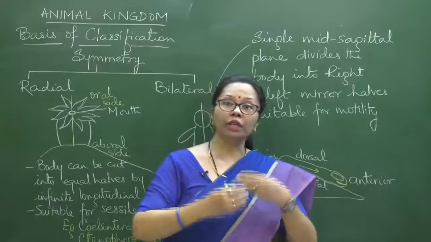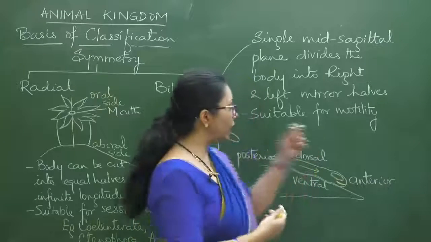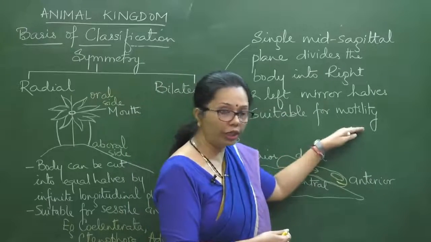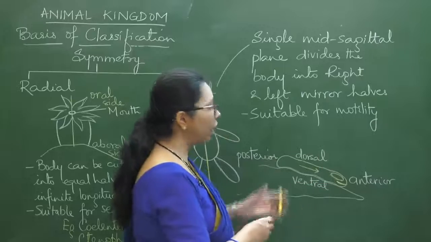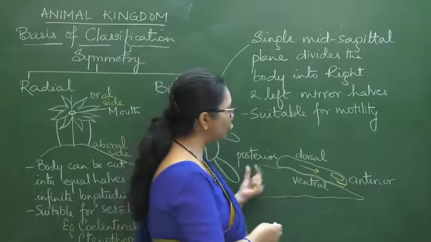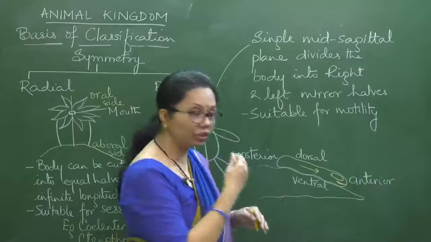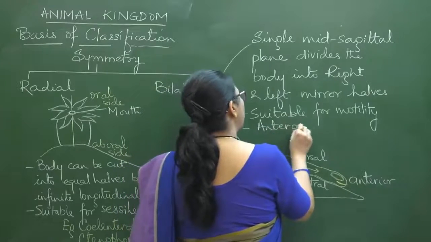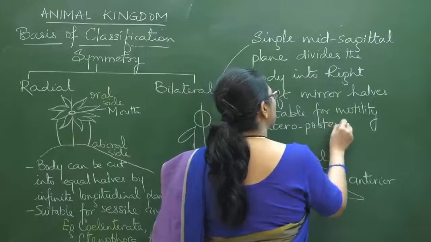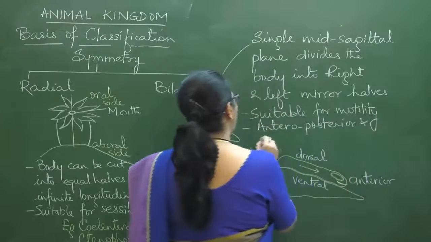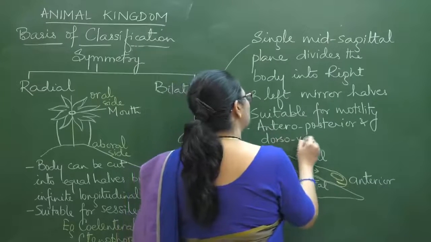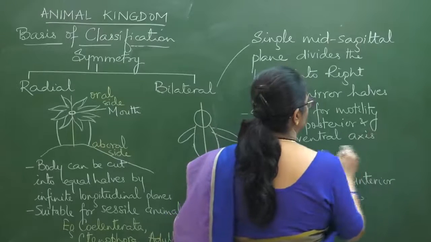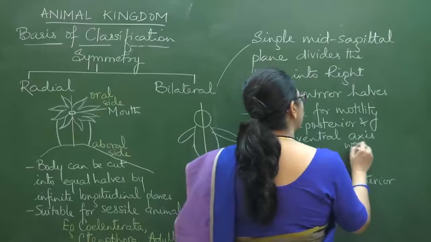So you see how many things we can relate over here. So we can list them out. The first thing I have already mentioned, that it is suitable for motility. Then what else happened with bilateral symmetry? The antero-posterior and dorso-ventral axes were established.